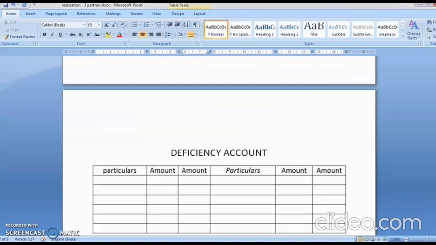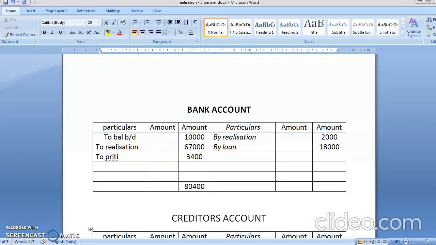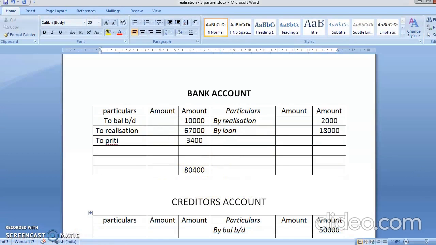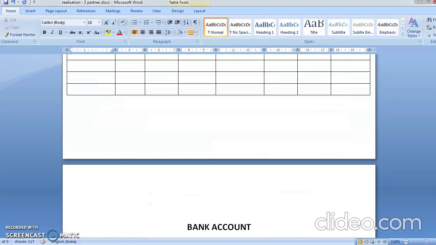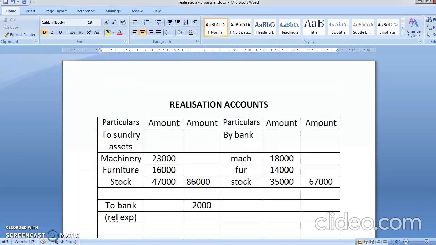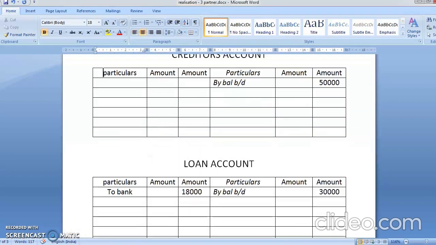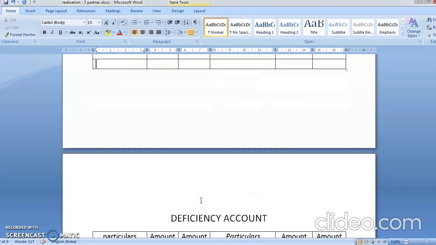Now students, this 60,400 belongs to both these people. Yes students, so our difference is 60,400. This 60,400 belongs to our creditor. See, creditor is 50,000 and the loan, if you see it, this loan is already 30,000, out of which 18,000 you have paid up, so only 12,000 is remaining.